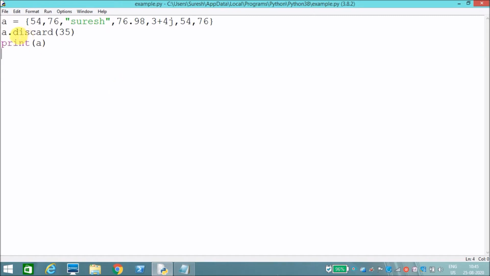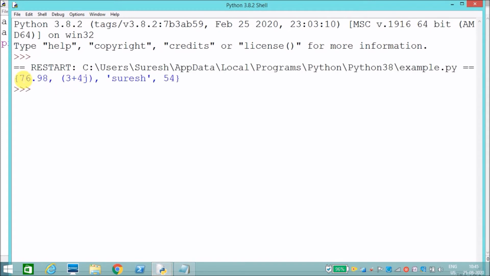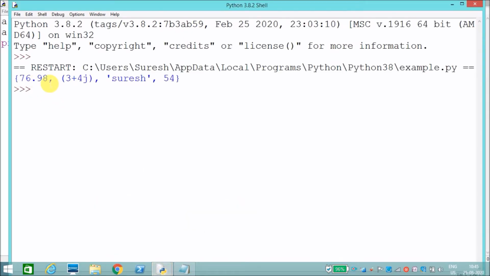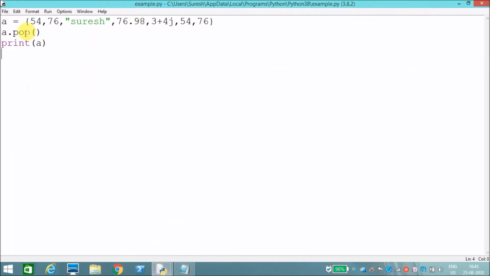Now I'll say pop. Another method is pop. I'm popping and I am printing A. See, now it has popped one number. 75, 76.98, 3.46, Suresh, 54 is there, and the rest of the elements are popped, meaning removed. 54 is removed, because 54 appears twice, it removed only once.